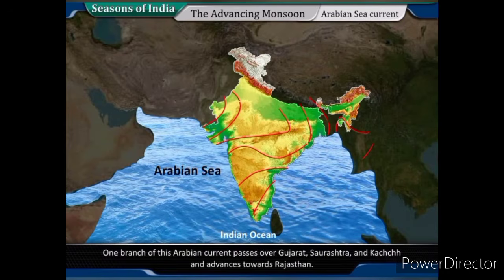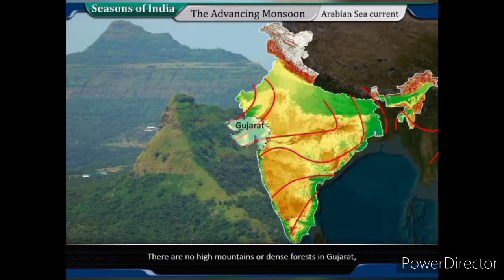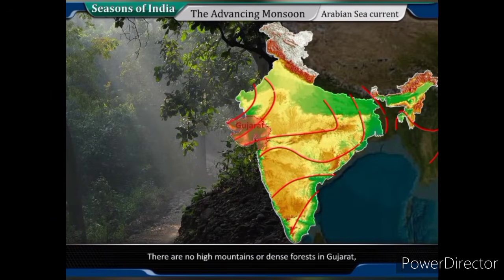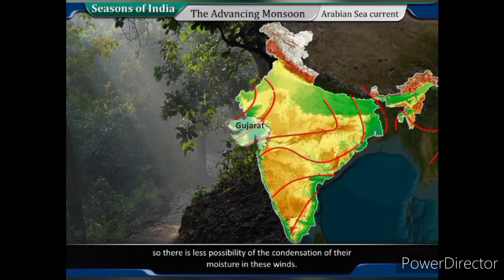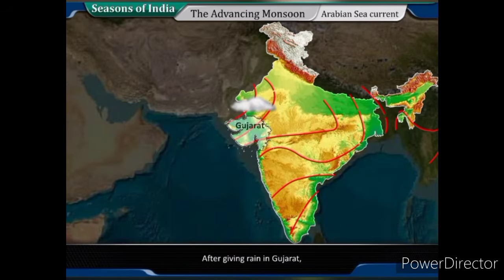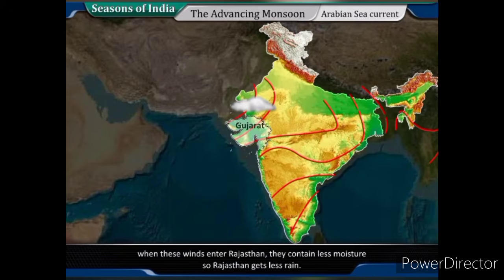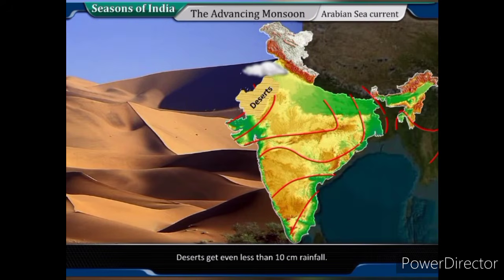One branch of this Arabian current passes over Gujarat, Saurashtra and Kutch and advances towards Rajasthan. There are no high mountains or dense forests in Gujarat, so there is less possibility of the condensation of the moisture in these winds. After giving rain in Gujarat, when these winds enter Rajasthan, they contain less moisture, so Rajasthan gets less rain. Deserts get even less than 10 centimeter rainfall.